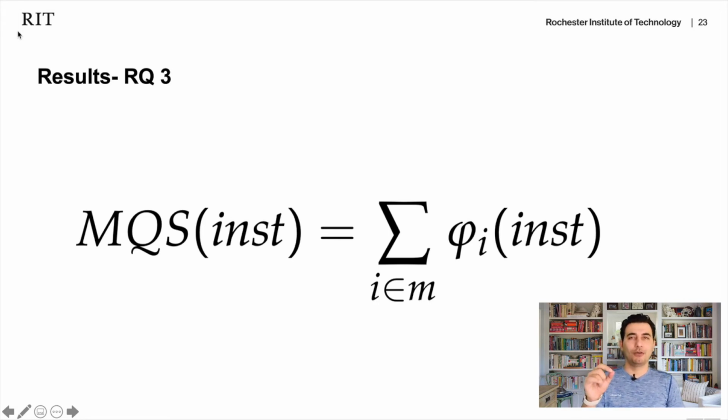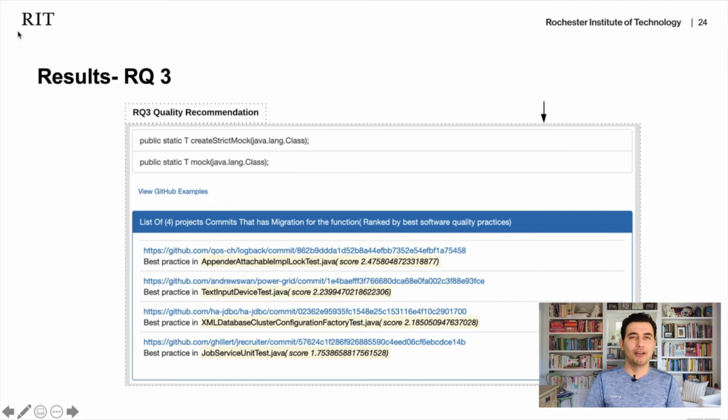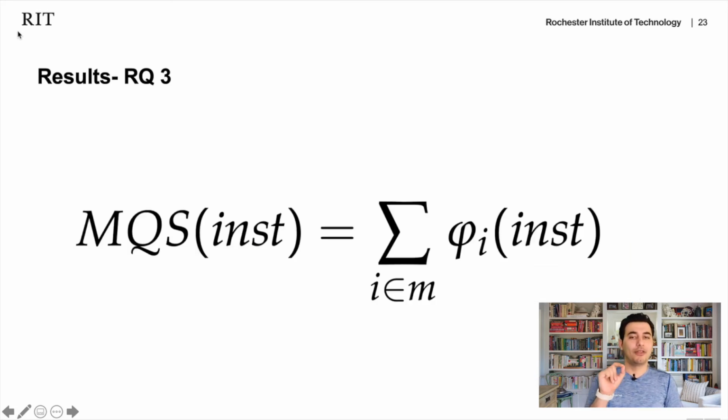If you look at this example here, it is a migration from create stick mock to mock, and we find it in 4 different projects. But based on the project, we have different scores: the first one 2.4, the second 2.2, the third 2.1, and the fourth 1.7. This score is calculated based on these functions.